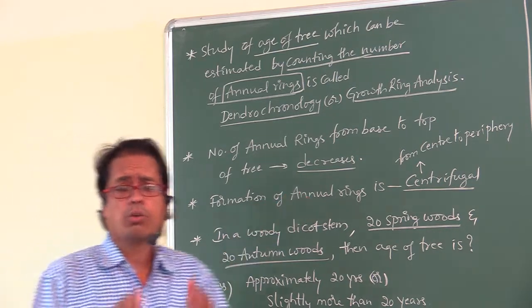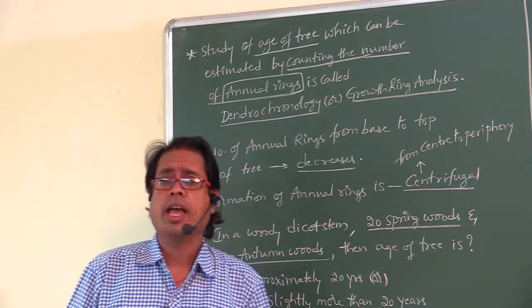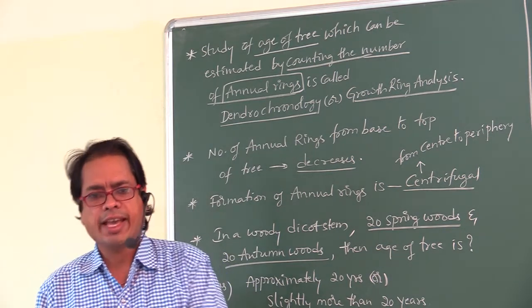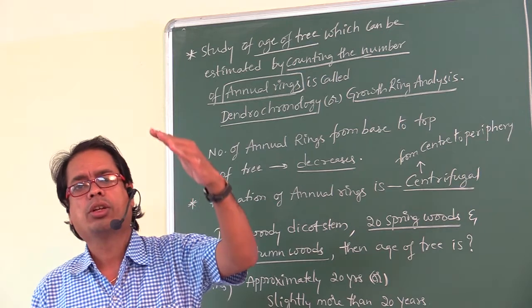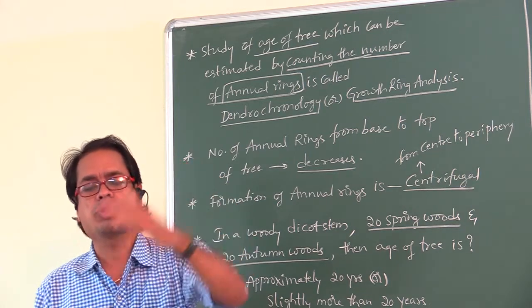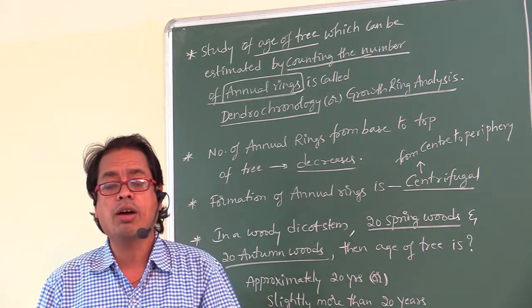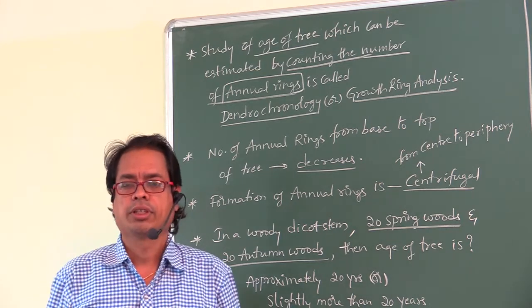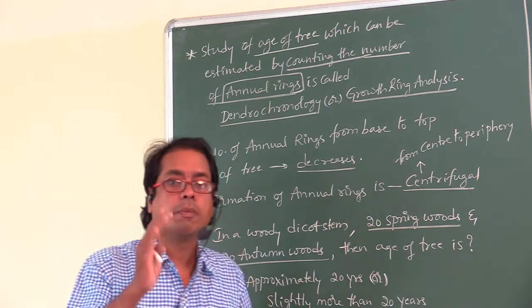Right. Now, where do you find the oldest annual ring? At the center, isn't it? The youngest secondary xylem is nearer to the vascular cambium. So the formation of annual rings is centrifugal, that is from center to periphery.